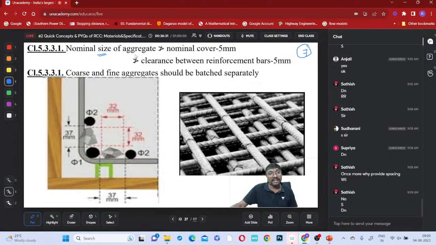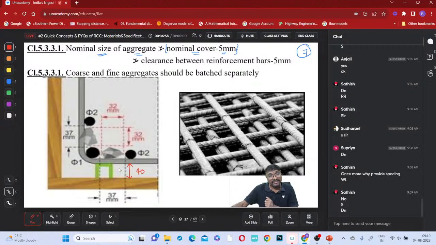The nominal size of the aggregate should not be greater than nominal cover minus 5 millimeter. Now it is a clear nominal cover. What is that nominal cover? Is that clear, everyone? Nominal cover means this is the cover you are having. Let us say from here to here it is 40 millimeter. So what is the maximum dimension of the aggregate allowed?